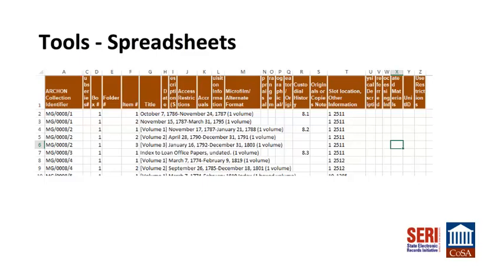At a later point, through a CSV or other mechanism, that data can be applied to an electronic finding aid, preservation systems, or other interoperable programs.